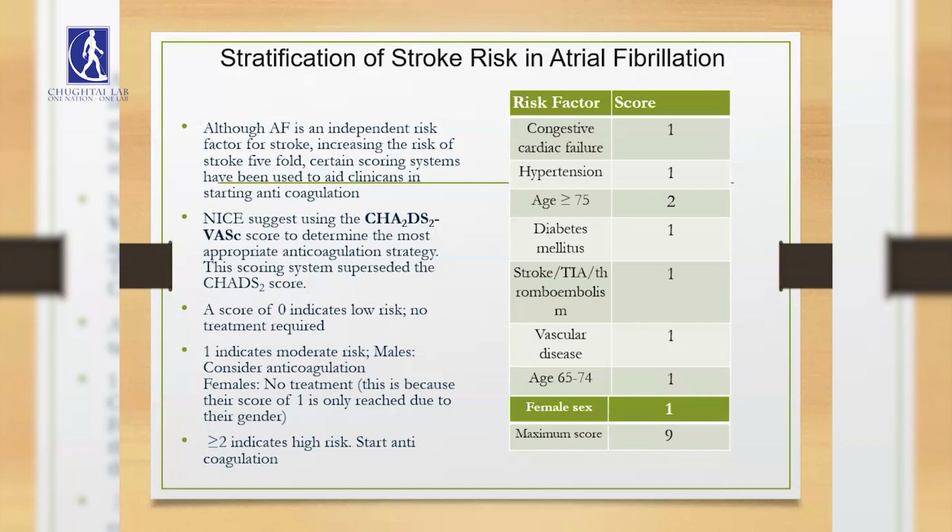Deciding upon this, anyone with a score of 0 requires no treatment, whereas anyone with a score of 1 has moderate risk. This does not apply to females, as their score of 1 is only reached due to their gender. A score above 1 indicates the need for anticoagulation.